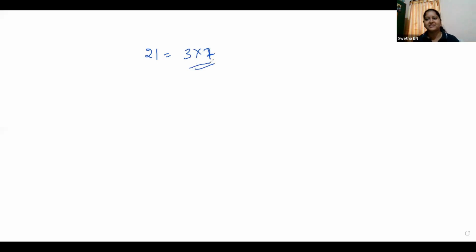That is why, did you understand why it is unique? You got it, Panchami, Shreya? That is why it is unique. So note the fundamental theorem: every composite number can be expressed as the product of primes, and that is unique.